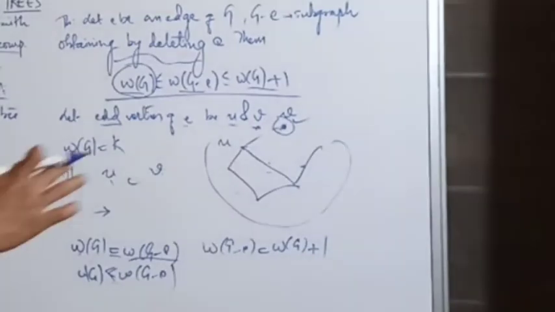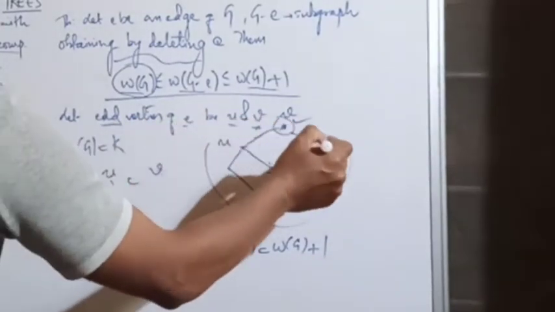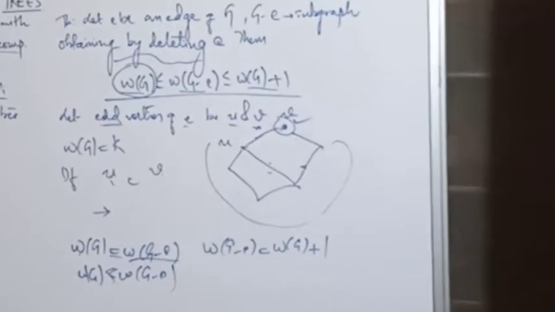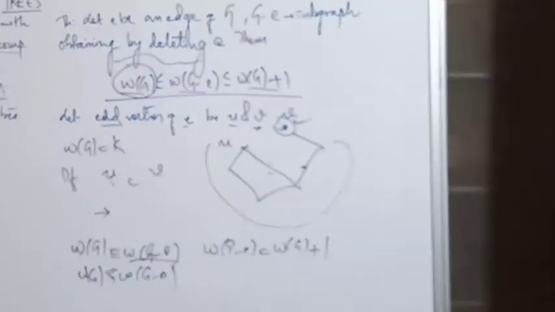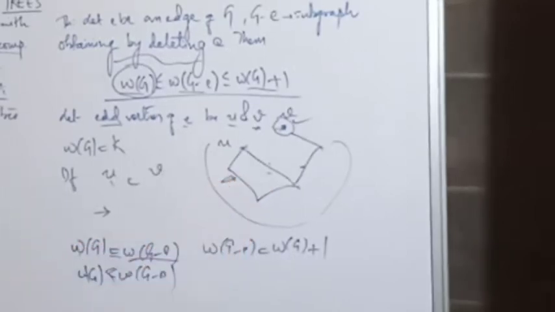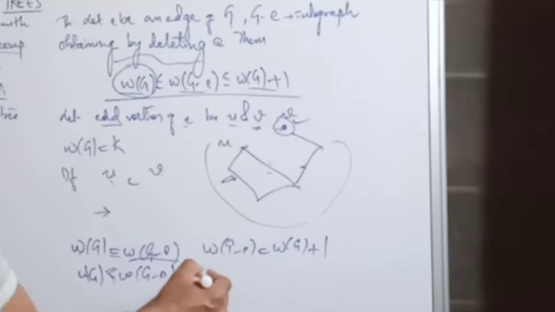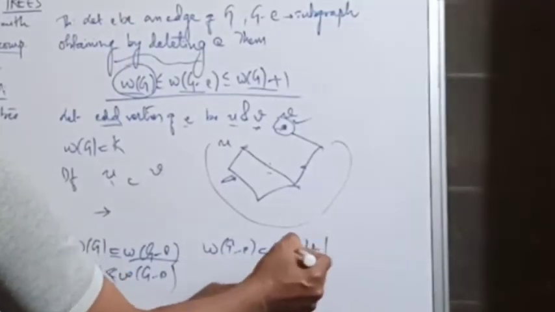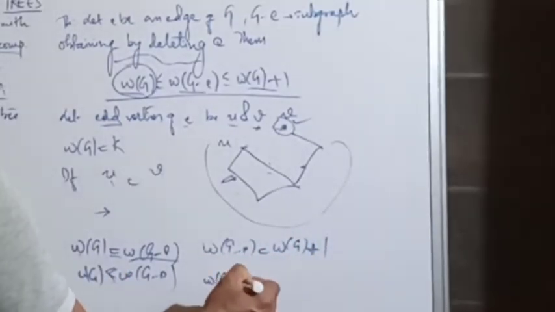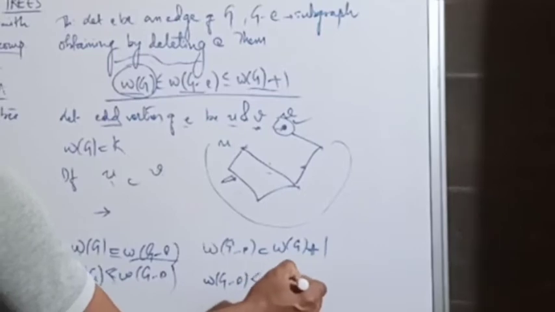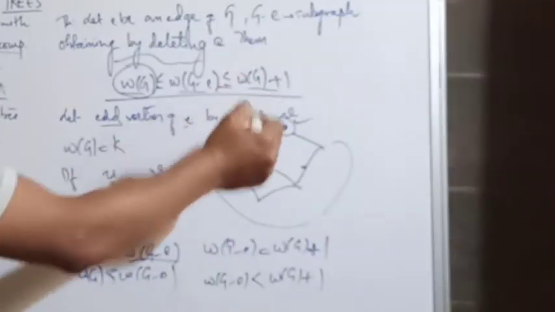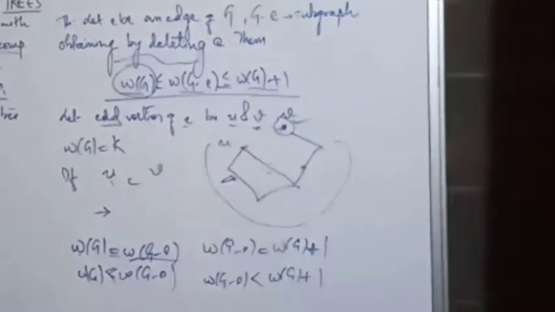But if there are two paths from U to V, the number of components remains as it is. So W of G minus E will be equal to W of G. And if we add 1, then W of G minus E is less than W of G plus 1. Is that clear? That's why it is less than or equal to. So this is the proof of this theorem.